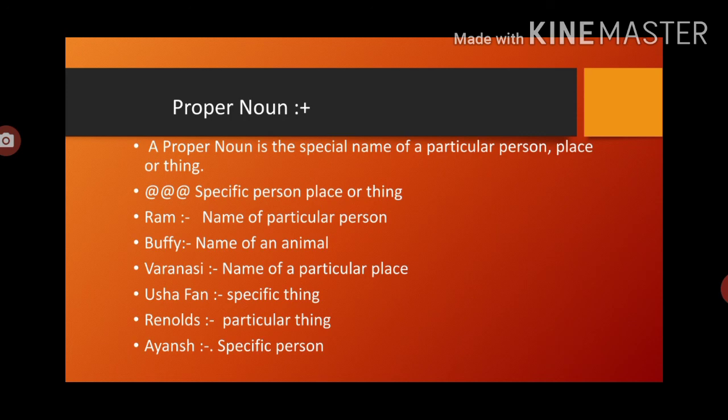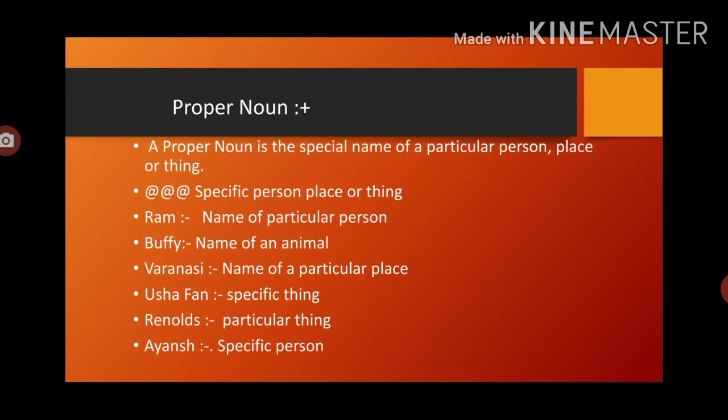Rohit, because I am pointing out only a single one, so that is a proper noun. Proper noun specifies a special person, place or thing only. So what are the examples here? Ram, name of a particular person.